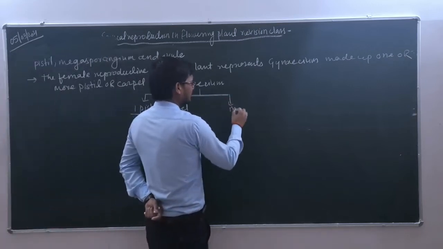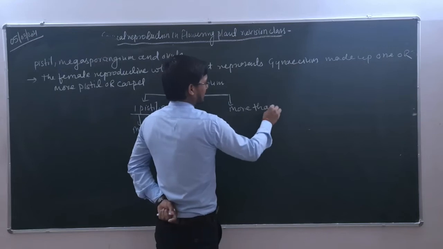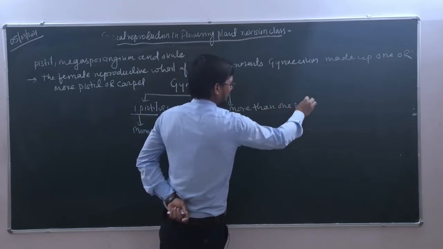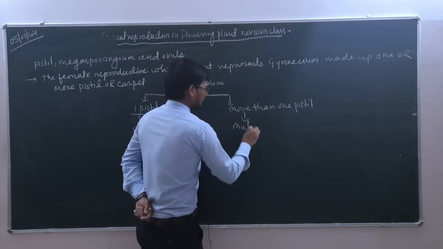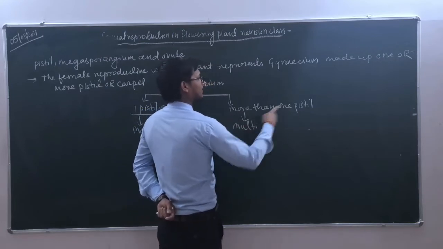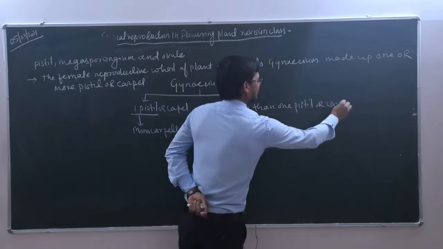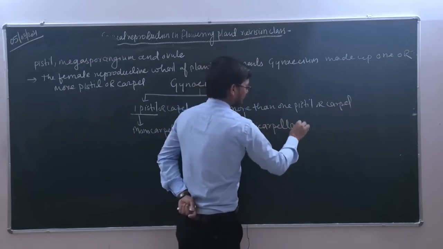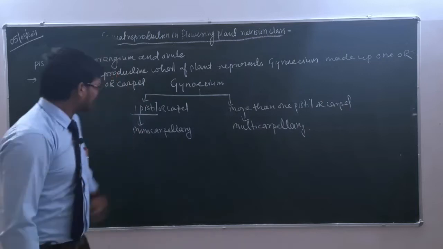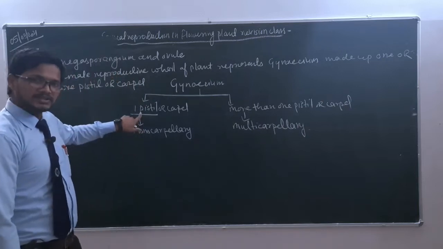If more than one pistil, multi means more than one, and pistil or carpel, that's why multicarpellary. Simple. Monocarpellary means one pistil.